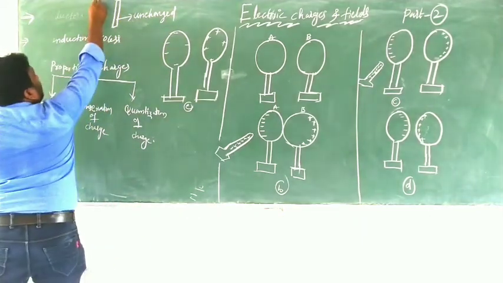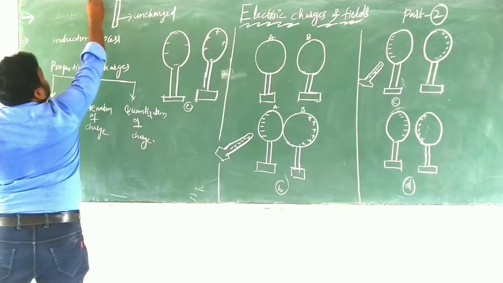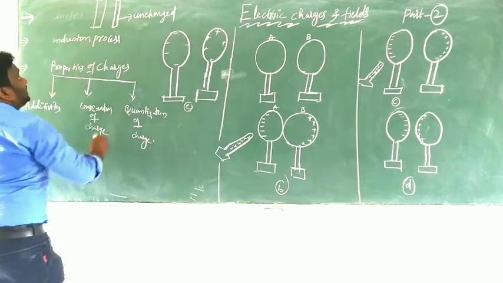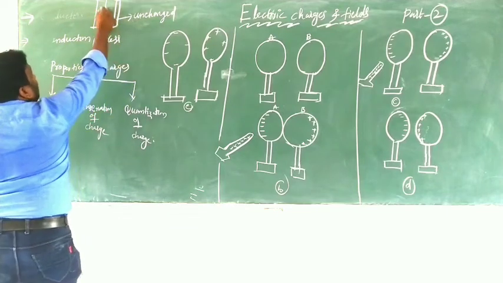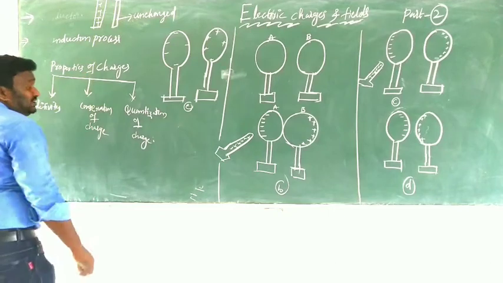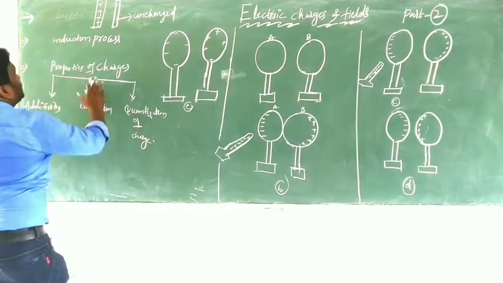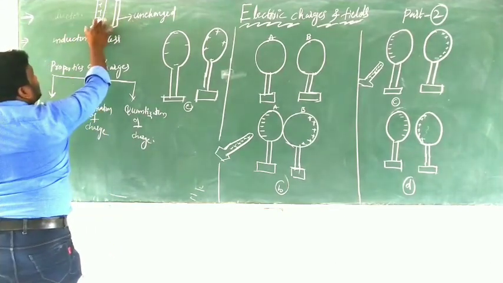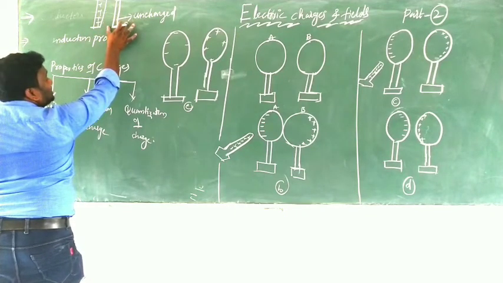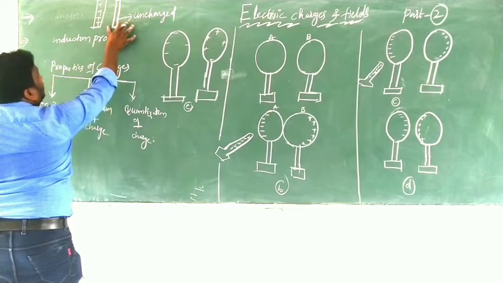After that, I am bringing one charged conductor, which I am calling Y. X is uncharged and Y is positively charged. So this is now the charged conductor and this is the uncharged conductor. Clear?